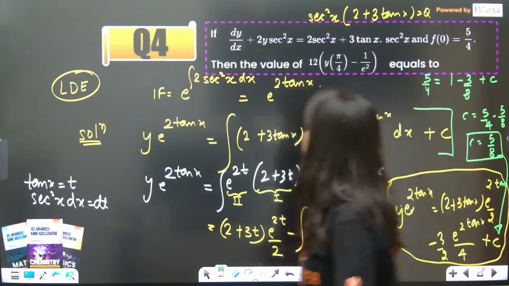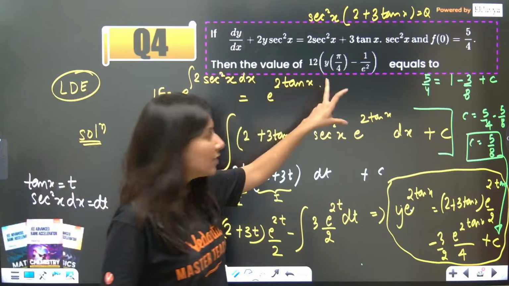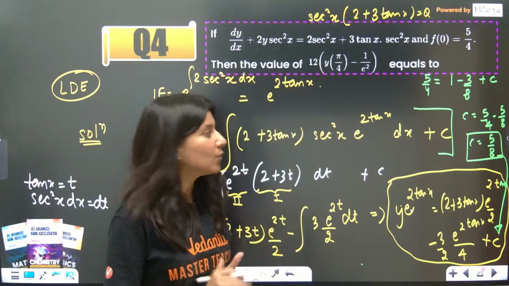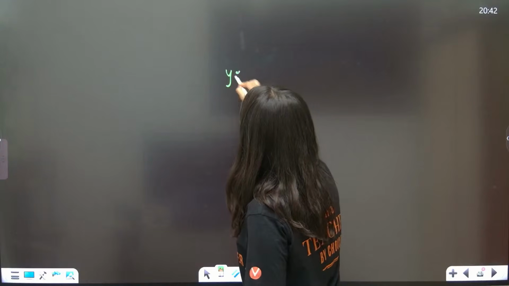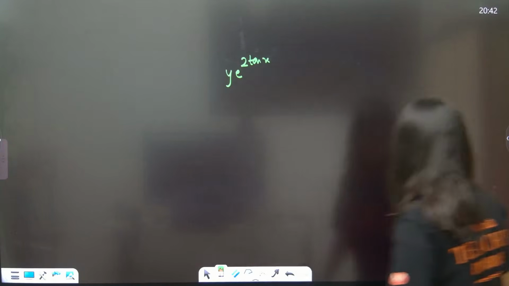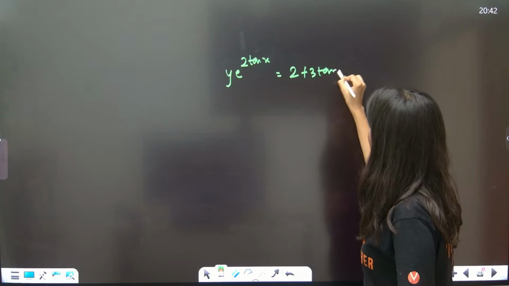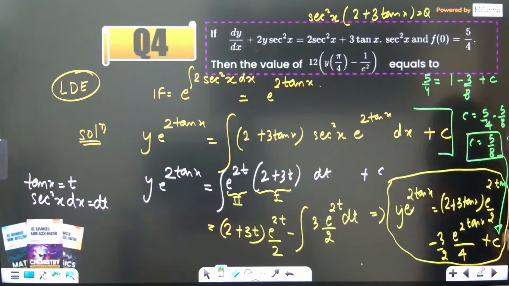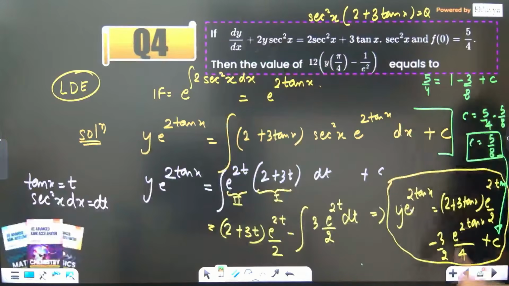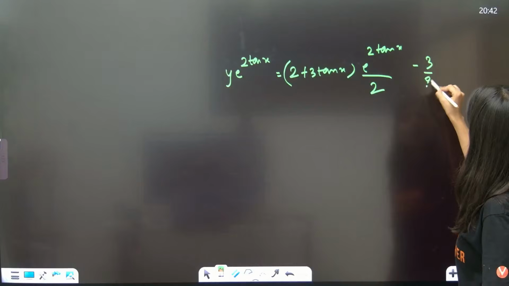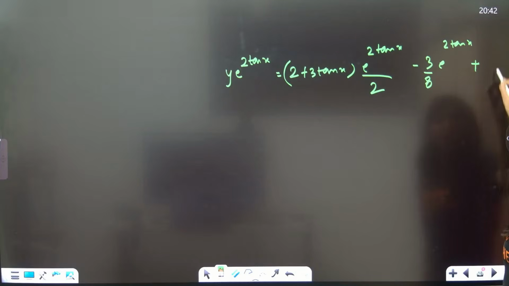Now what do you want? 12 times y(π/4) minus 1/e². So what you have to do is put x = π/4. So let's now put x = π/4. What is your final y? y e^(2 tan x) = (2 + 3 tan x) e^(2 tan x)/2, minus 3/8, then again e^(2 tan x), plus constant which is 5/8.